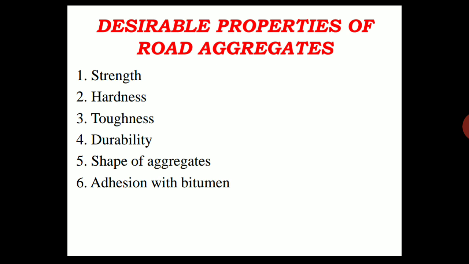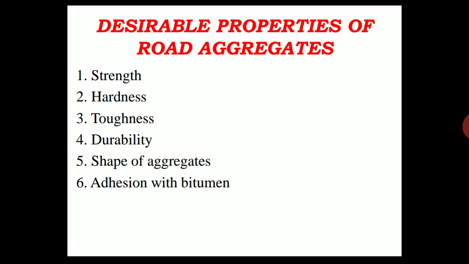In that, first one is strength. With respect to strength, the aggregates we are going to use in road construction should be sufficiently strong to withstand the stresses due to the traffic wheel load. Whatever load is generated from the vehicle wheel, they should be sufficient to withstand that particular load. And the aggregates to be used in the top layers of the pavements, particularly in the wearing course, have to be capable of withstanding wear and tear. Hence they should possess sufficient strength, resisting the crushing also, right?